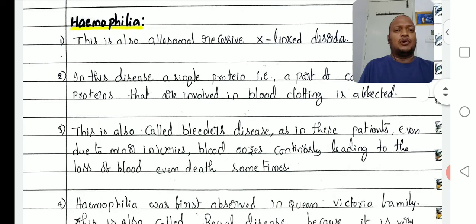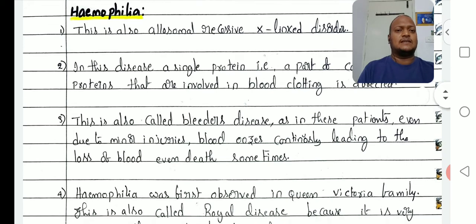Okay. Third point, this is also called bleeder's disease. Hemophilia is also called bleeder's disease. In these patients, even due to minor injuries, blood oozes continuously, leading to the loss of blood, even death sometimes. So in minor injuries also, the blood comes outside, oozes continuously, and the person will suffer loss of blood, and obviously what happens? Death also takes place sometimes.